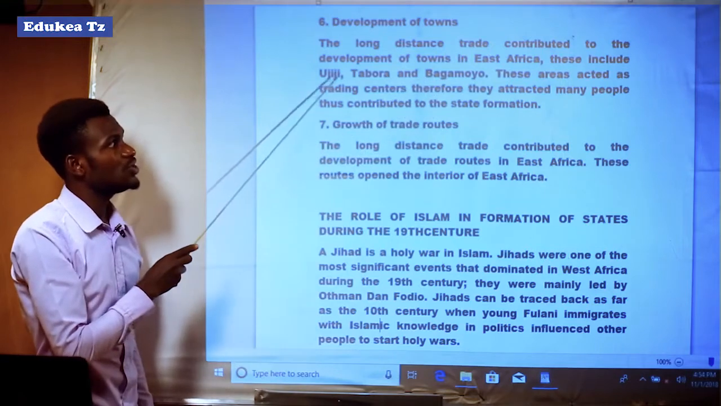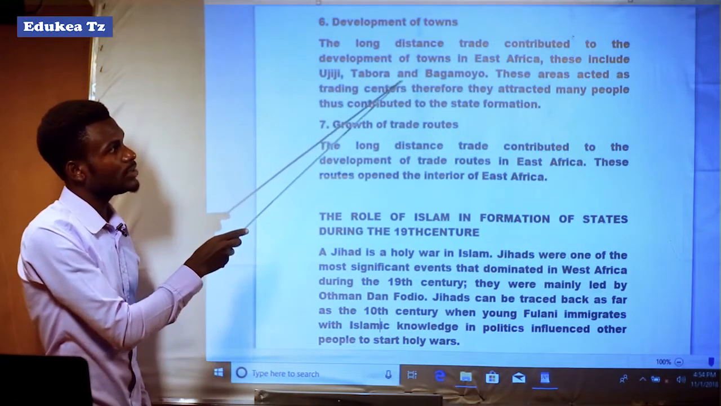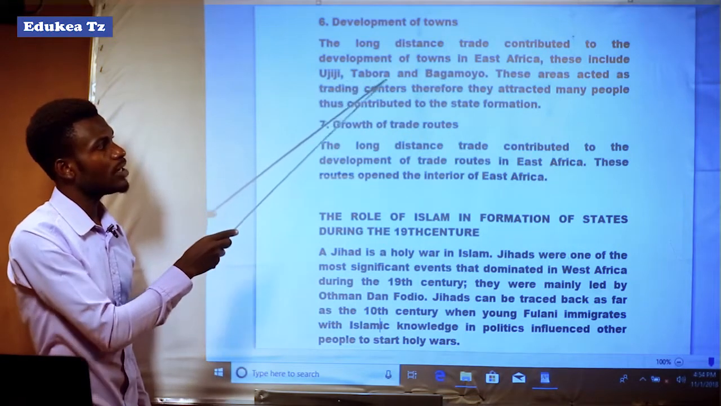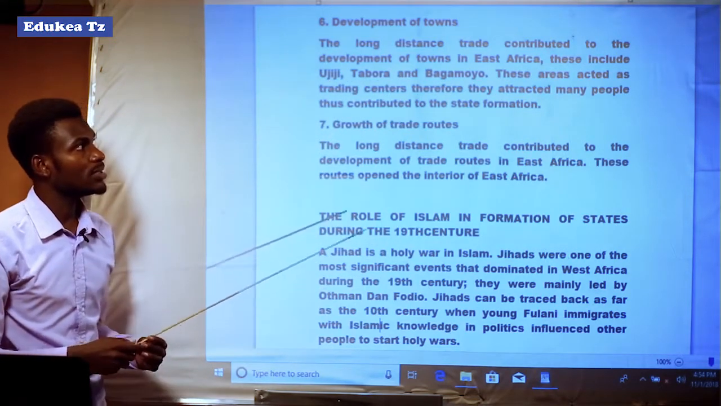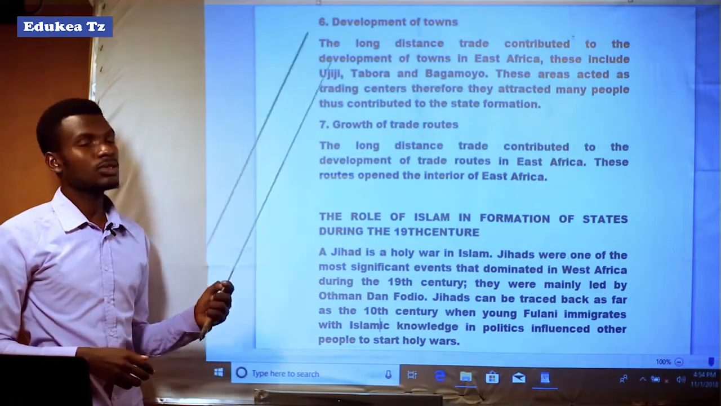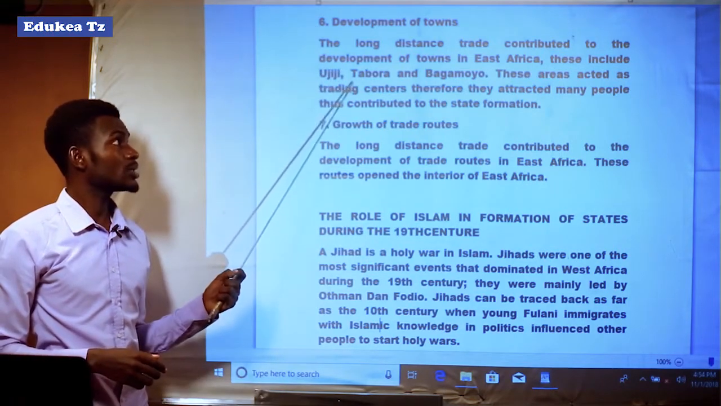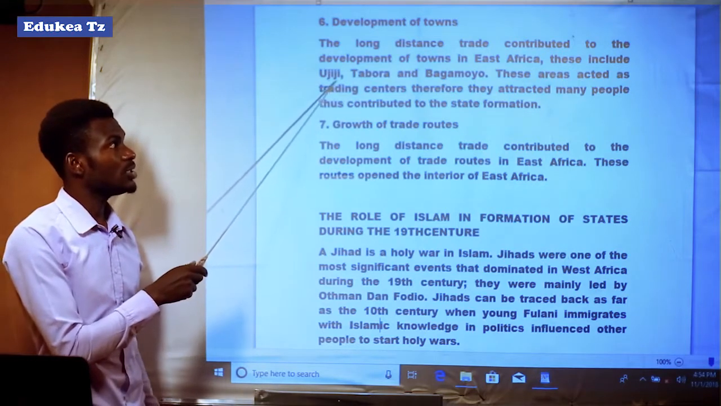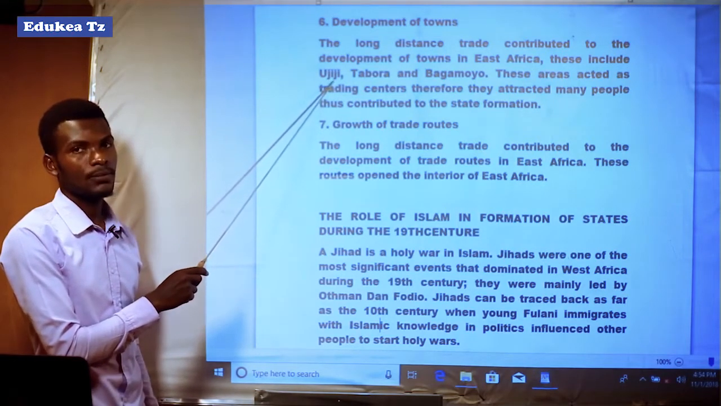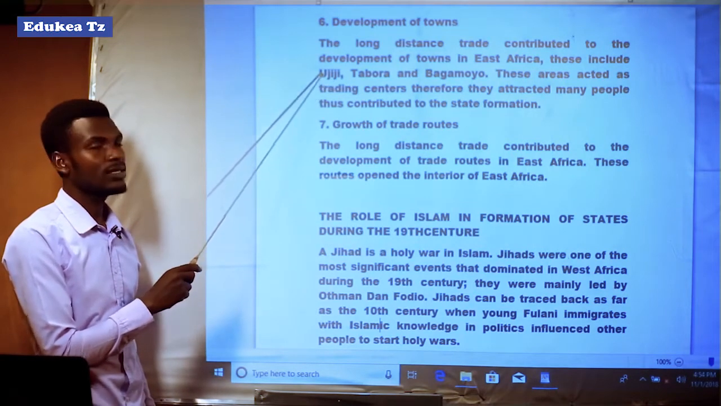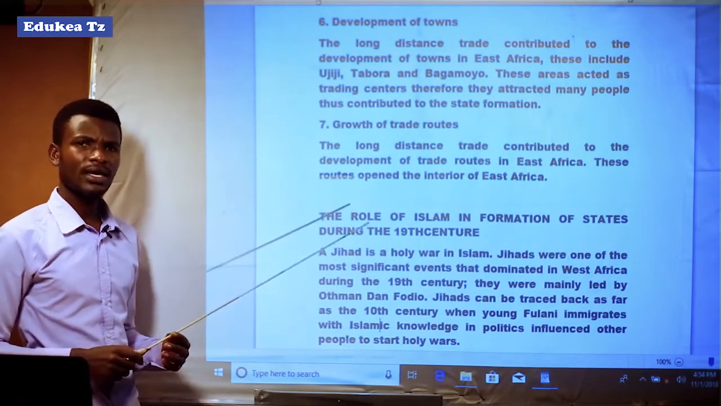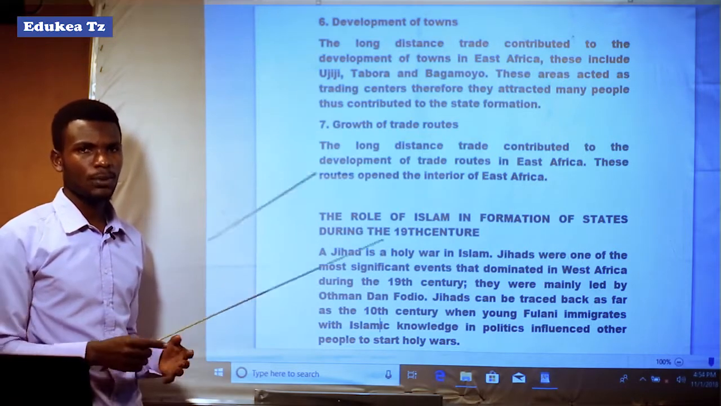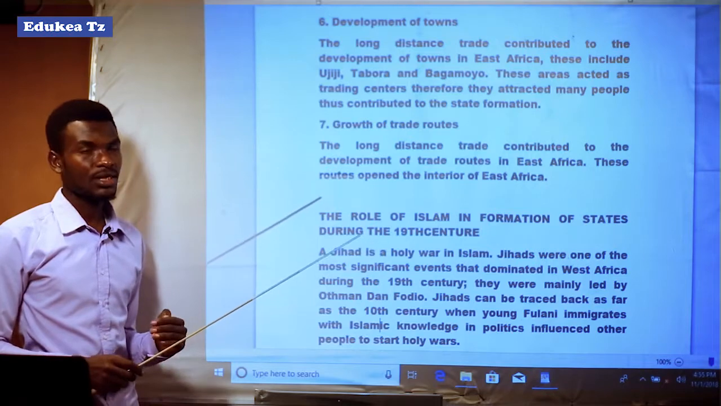These include Ujiji, Tabora and Bagamoyo. It means these were the towns or trading centers which were developed during the long distance trade. So Ujiji was actually a trading center. Probably that area could develop as a town because there was an accumulation of people there conducting their trading activities.